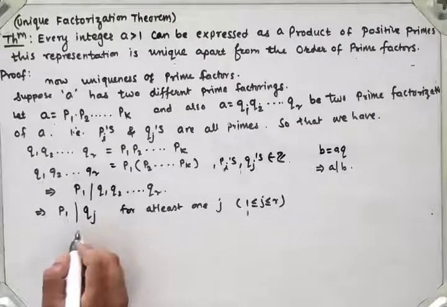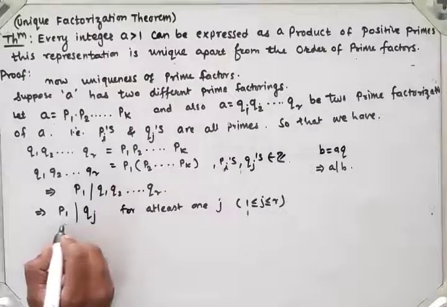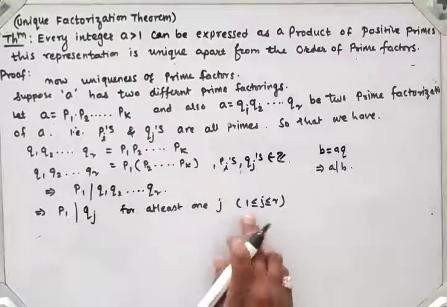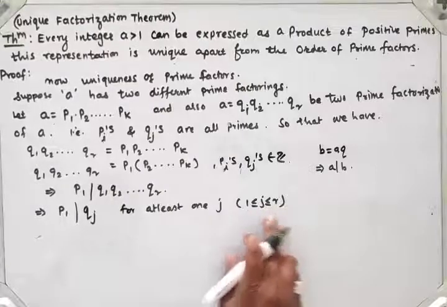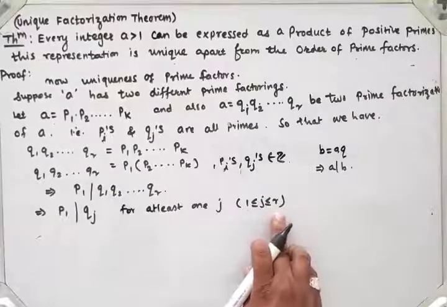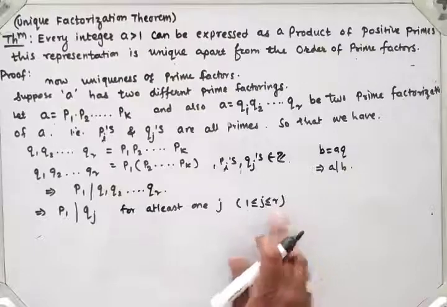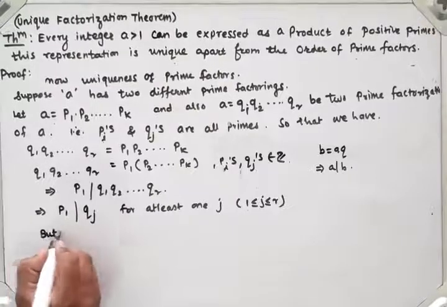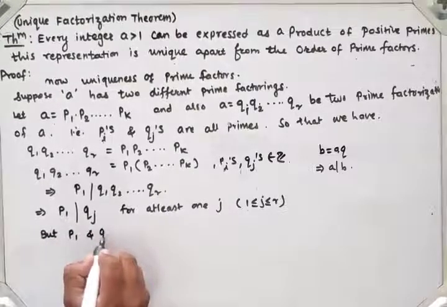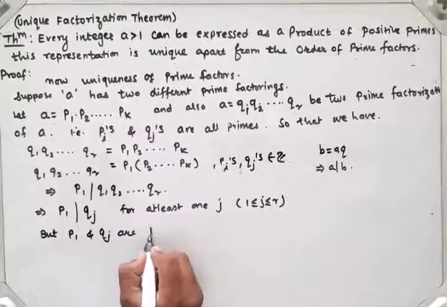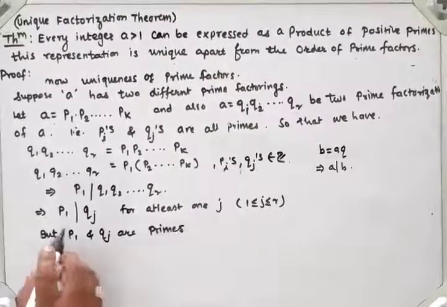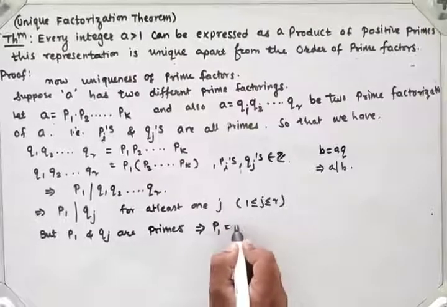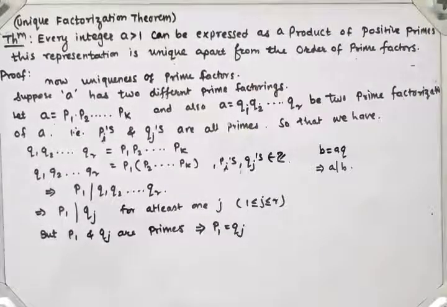So what we see that implies P1 divides Qj for at least one j, 1 less than or equal to j less than or equal to r. This is the corollary we have seen for the generalization of Euclid's lemma, right? But P1 and Qj are both primes, and P1 divides Qj means both must be the same. So P1 is equal to Qj.